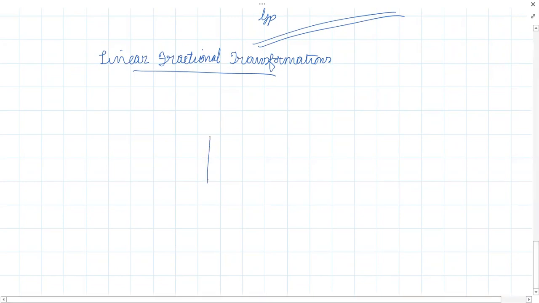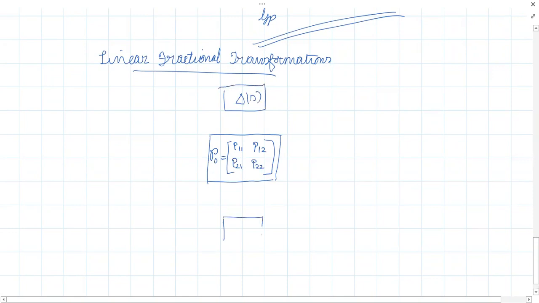Here, this is my nominal plant, P0, with blocks P11, P12, P21, P22. This is my perturbation block, delta of S, and here is my controller, K of S. There will be a path from the plant to the delta.